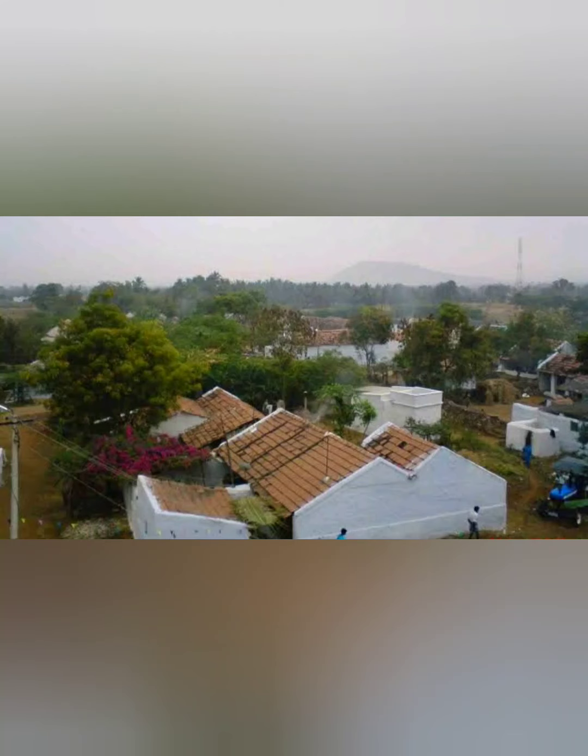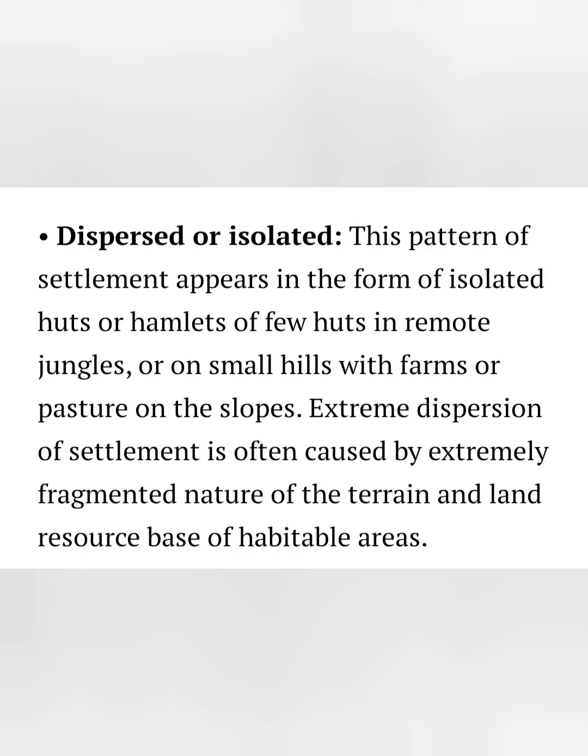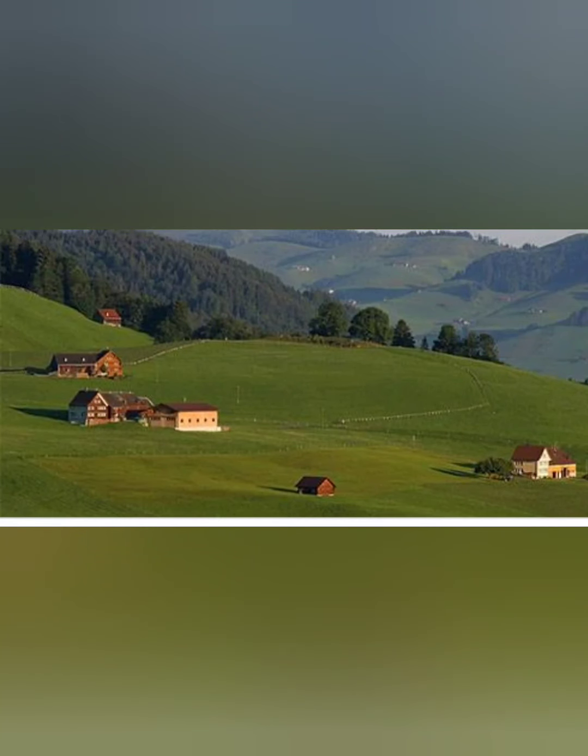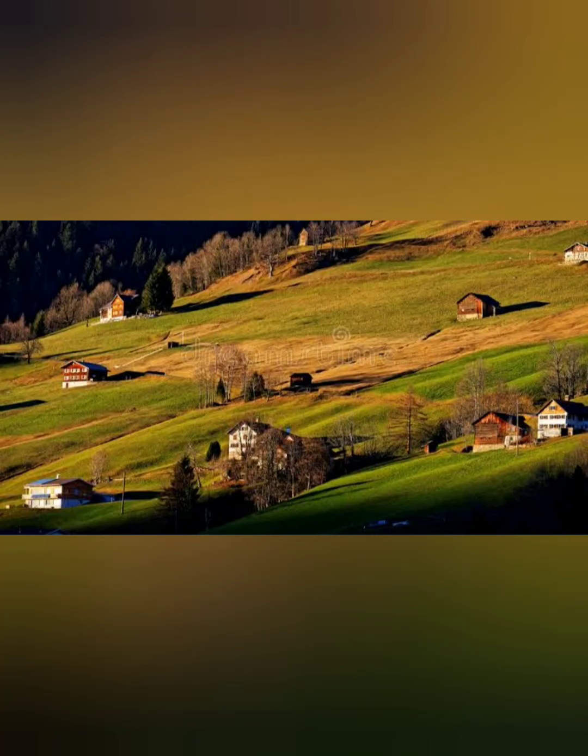Now we discuss dispersed settlement. What do you mean by dispersed or isolated settlement? This pattern of settlement appears in the form of isolated huts or hamlets, a few huts in remote jungles or on small hills with farms or pasture on the slopes. Extreme dispersion of settlement is often caused by the extremely fragmented nature of the terrain and the land resource base of habitable areas. Many areas of Meghalaya, Uttaranchal, Himachal Pradesh and Kerala have this type of settlement.